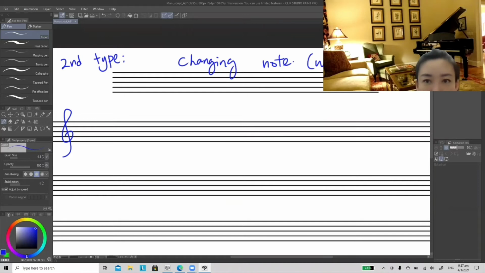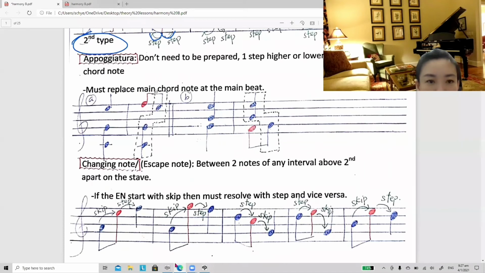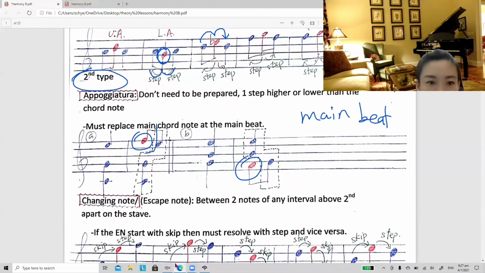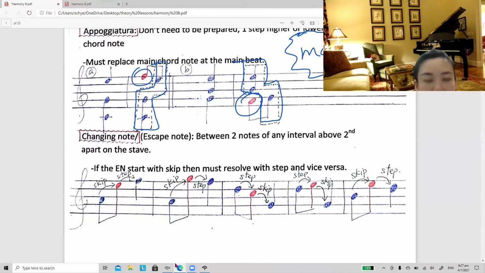Okay, let's do a summary. For Appoggiatura, it has to be at the main beat. And it dislocates the chord like this. Okay, this is what we say in the Appoggiatura, that what you add must be at the main beat. Now let's look at changing note.